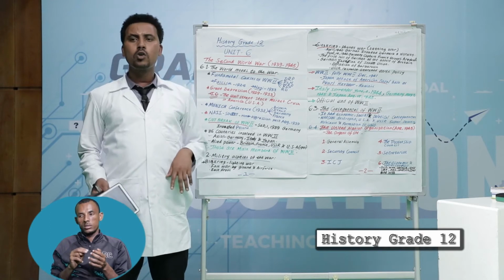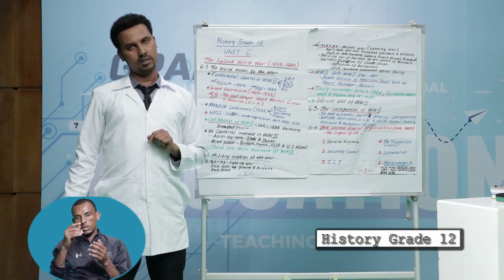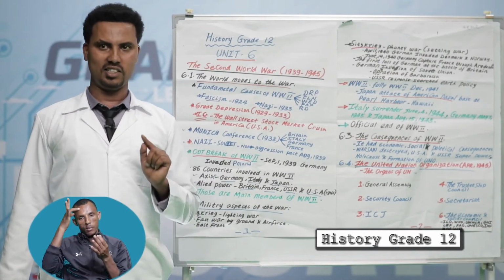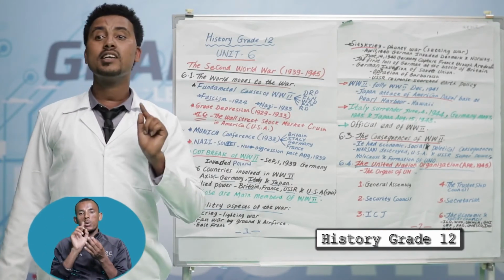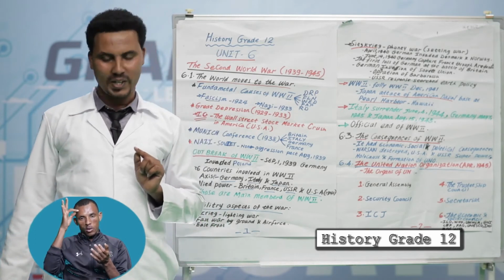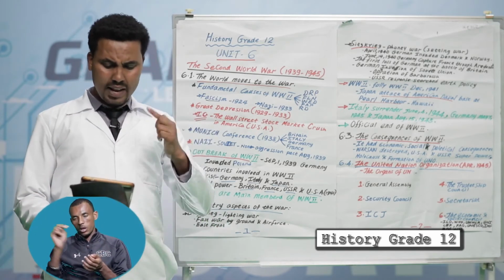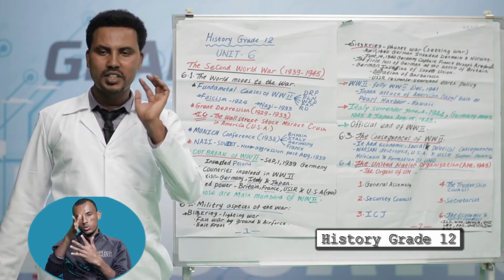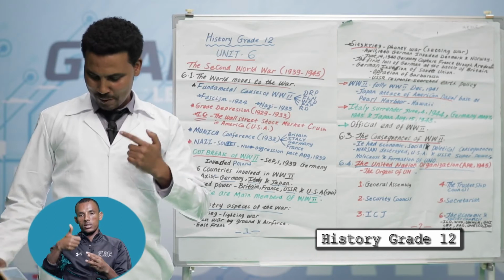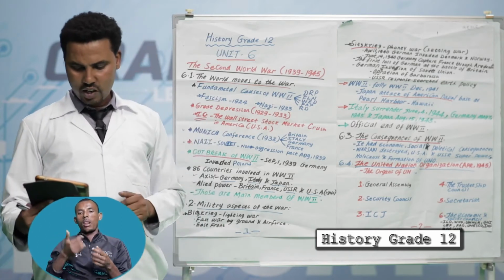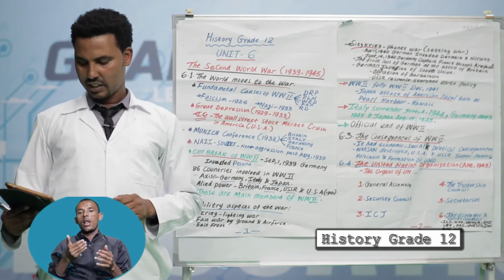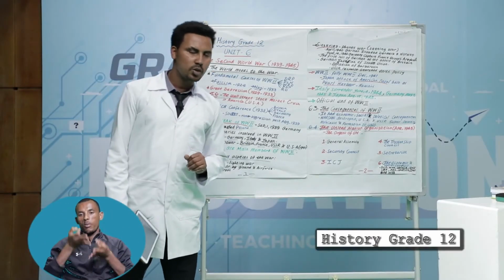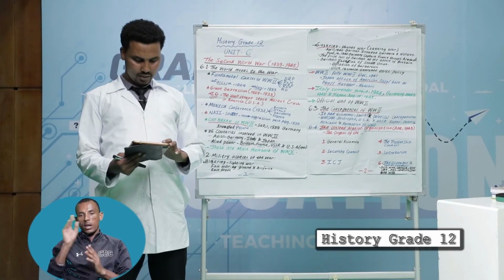What are the main goals of the United Nations Organization? Student, the main goal of the United Nations Organization is to maintain peace and stability throughout the world. The other main target, better living standards and larger freedom throughout the world. The other main target, promoting human rights, respect for international law, and social progress. Those are the main aims of the United Nations Organization.